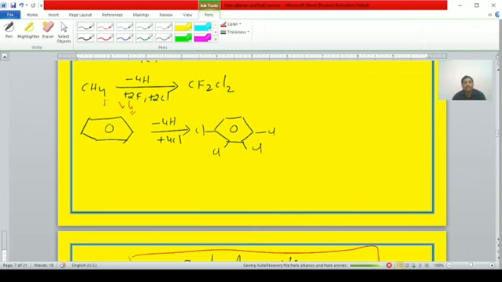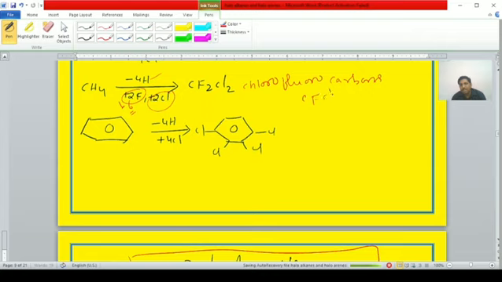CH4, that is methane. In methane, the 4 hydrogen atoms are replaced with 2 fluorine atoms and 2 chlorine atoms. Then CF2Cl2 is obtained, which is known as chlorofluorocarbons, known as CFCs.